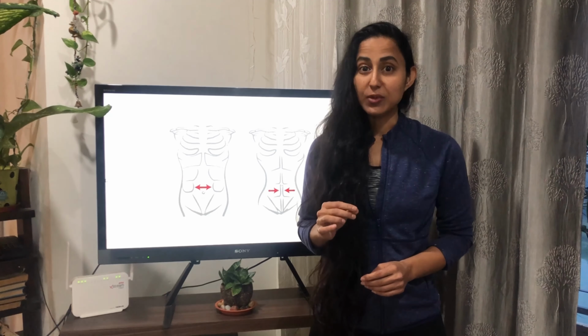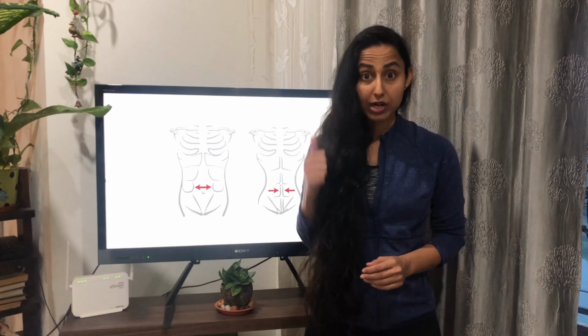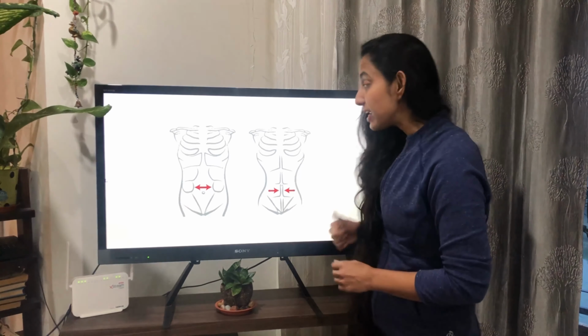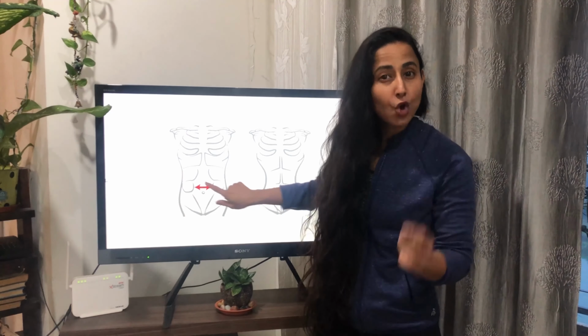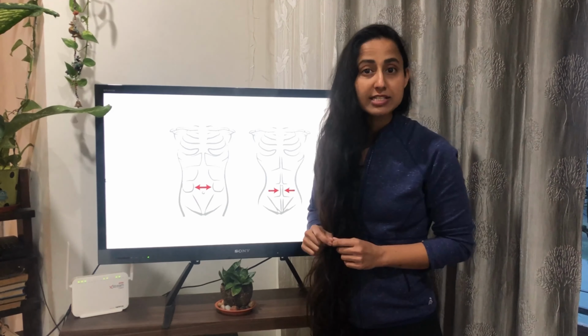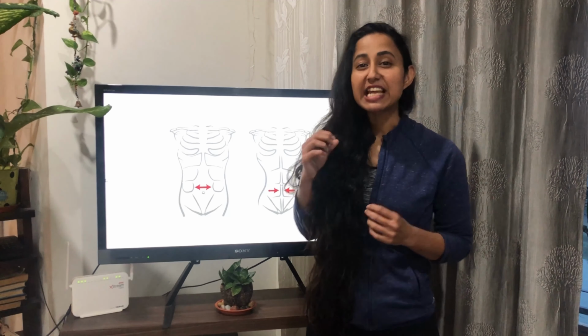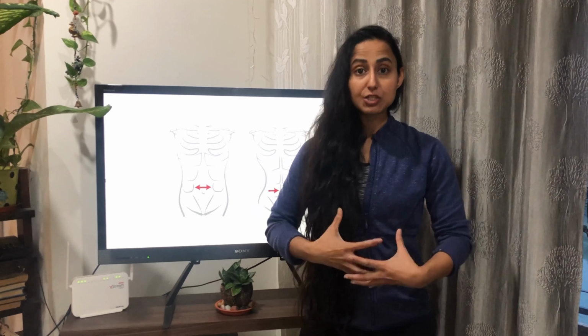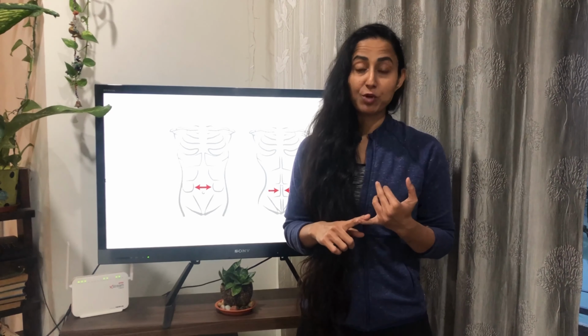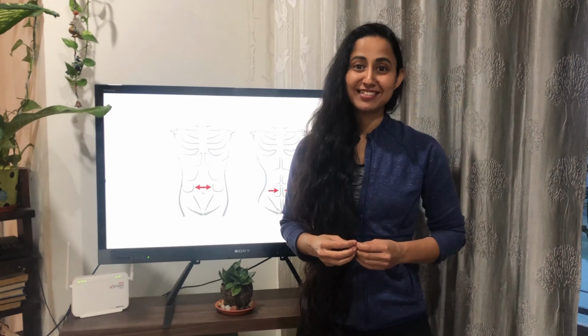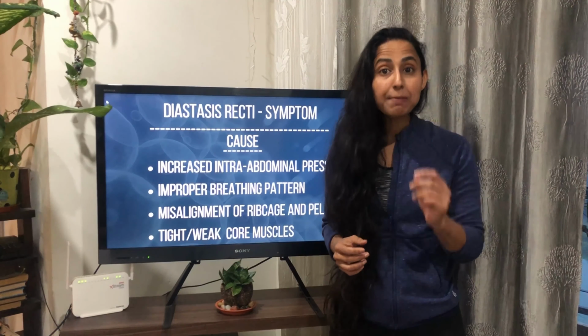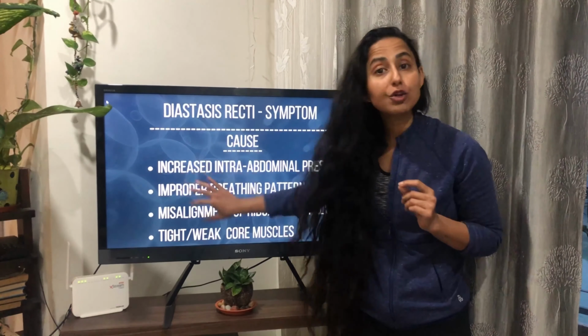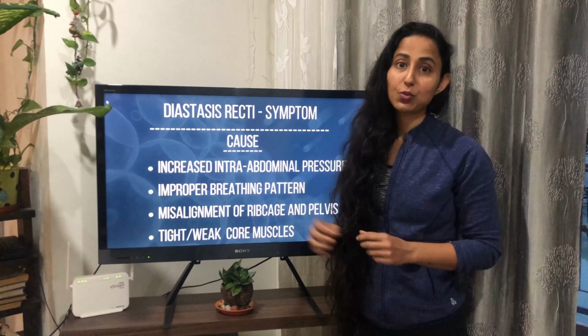Now in the coming 6 weeks, we have two major goals. Goal number 1 is to physically decrease the distance, or rather the abnormal distance between the ab walls, and the second goal is to increase the tensile strength of the connective tissue so that it is strong enough to hold the entire abdominal cavity in its proper position, maintain the intra-abdominal pressure, and also help us transfer the forces in the correct manner. And to make a plan work, it's very important that we address all the root causes that led to DR in the first place.